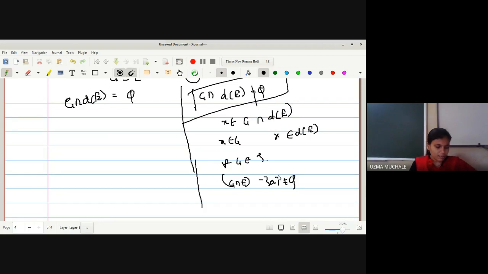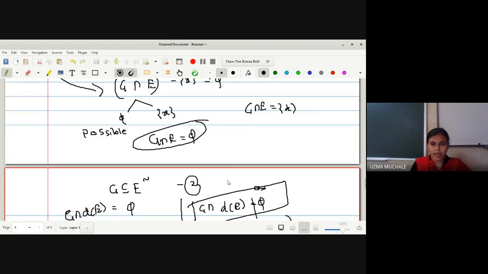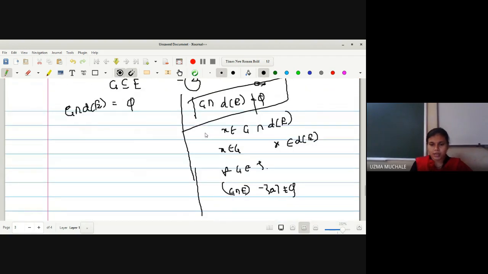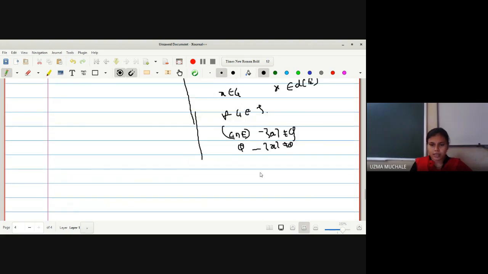Okay, but this is a contradiction. Why is this a contradiction? Because we have G intersection E is empty. हे प्रूव केलेत ना आपण G intersection E हे empty आहे, right? So here I can write G intersection E is empty minus singleton X is non-empty, which means that we are having the result empty is not equal to empty.